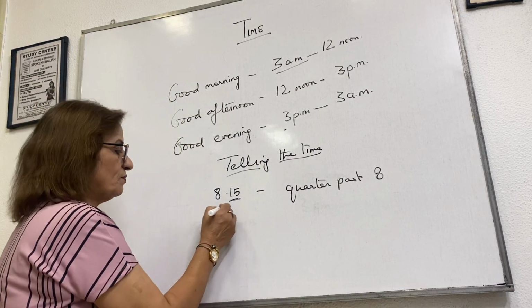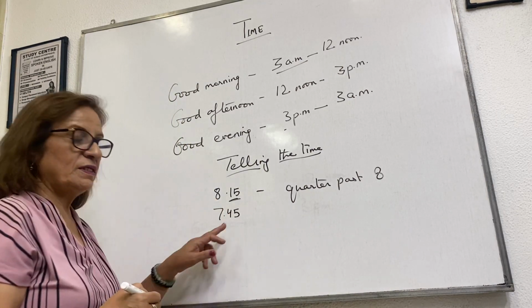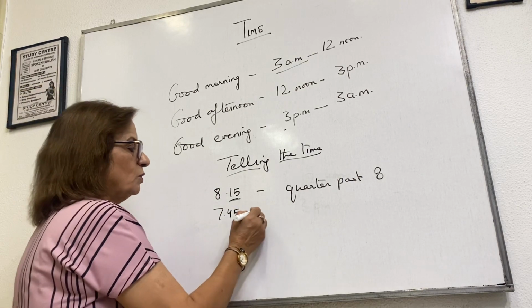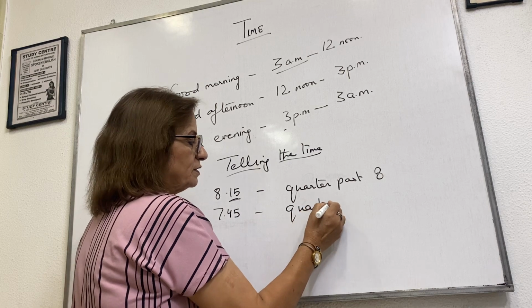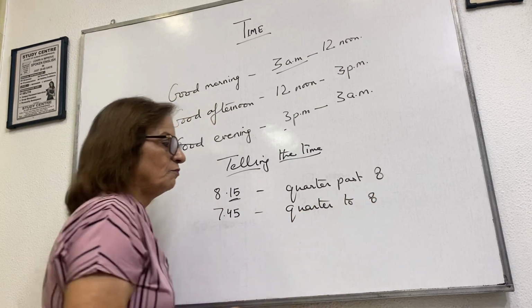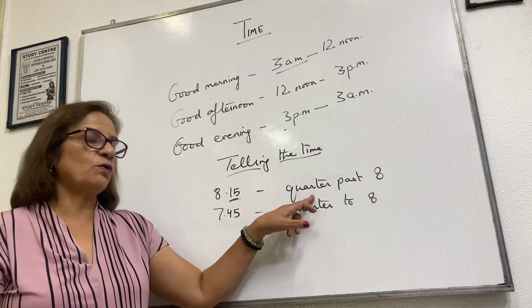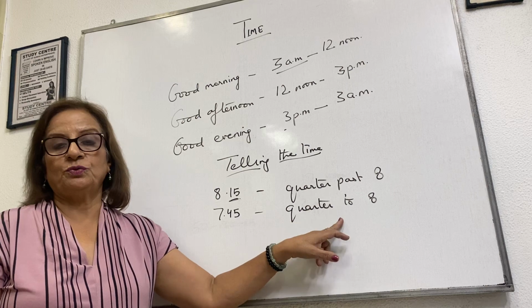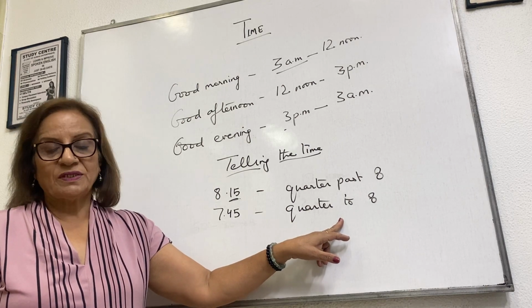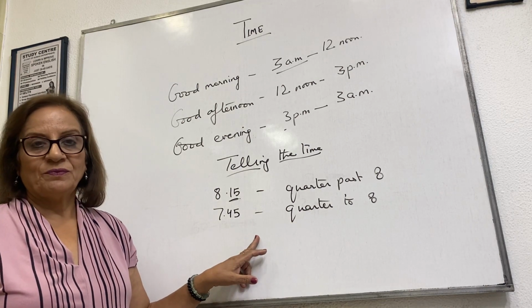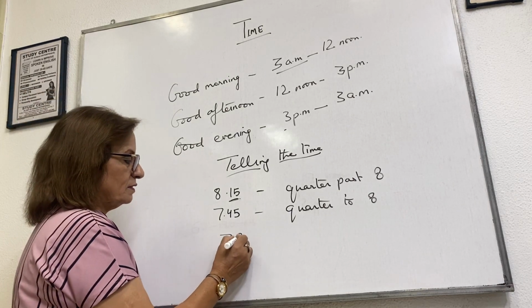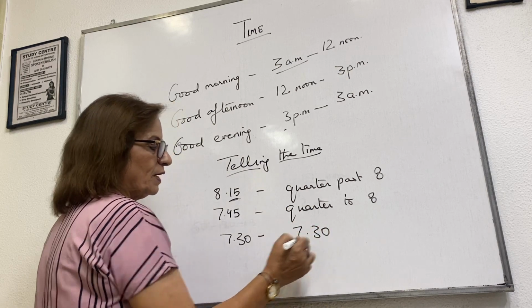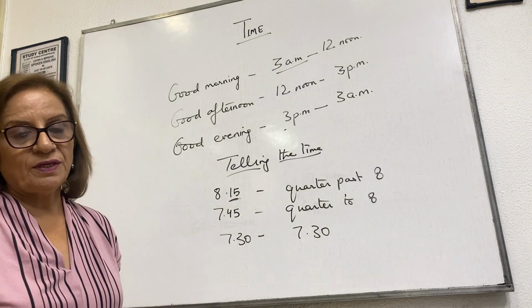If it is 7:45, it means it is 15 minutes yet to become 8. So we say quarter to 8. When it is 15 minutes ahead, we say quarter past. When it is 15 minutes yet to go, we say quarter to. This is how we tell the time. If the time is 7:30, what is the time by a watch?